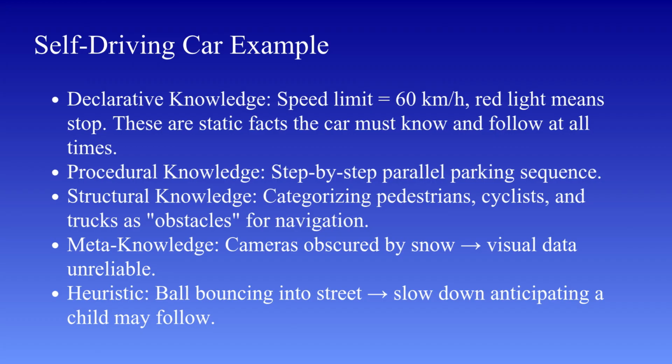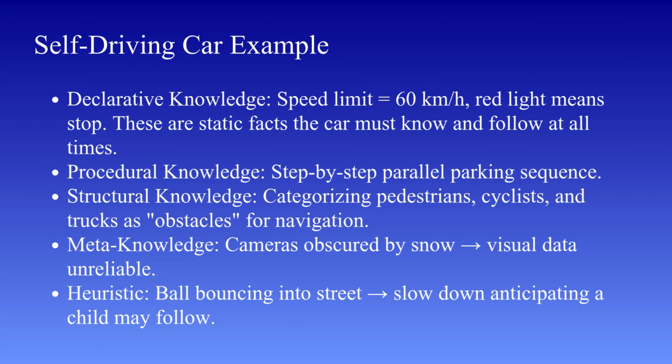Now let's look at structural knowledge. The car needs to understand relationships between objects in its environment. For instance, pedestrians, cyclists, and vehicles are all categorized as obstacles. Traffic lights are part of road infrastructure. By organizing objects into categories and relationships, the system can make better decisions about navigation and safety.